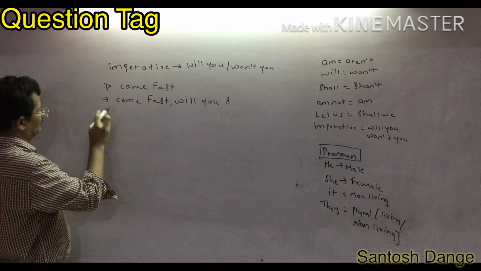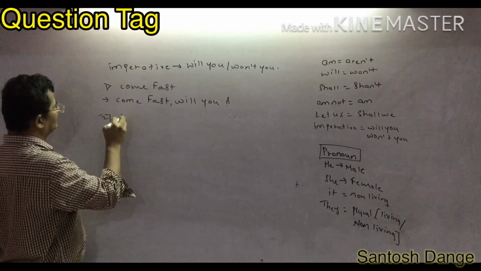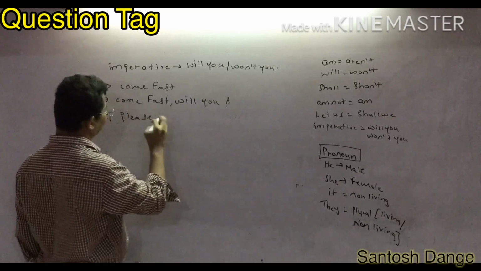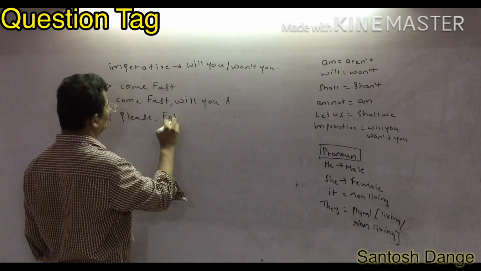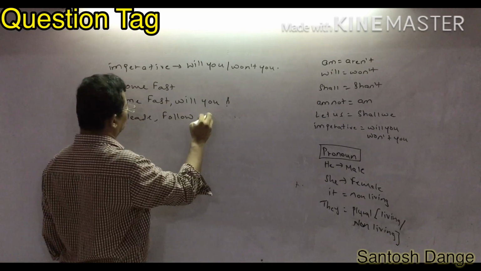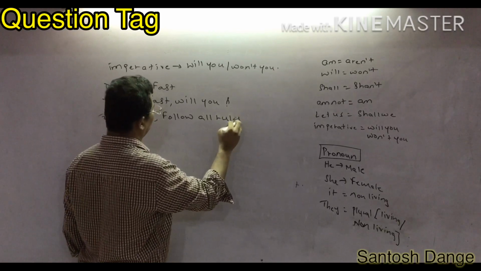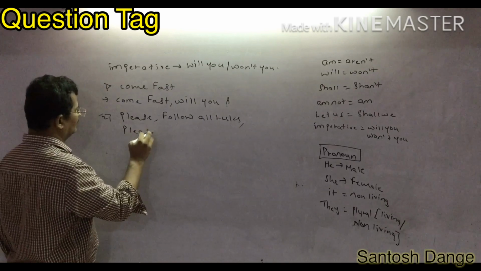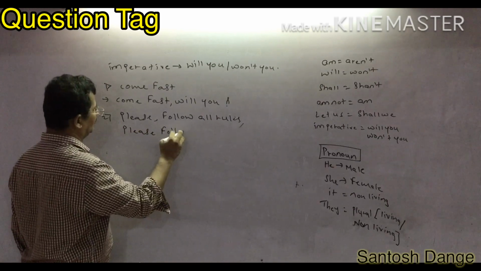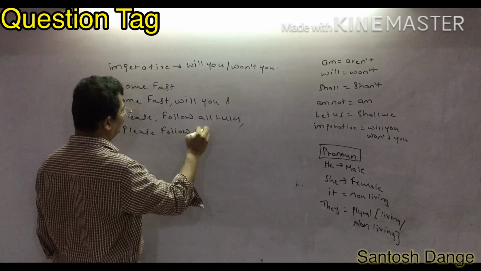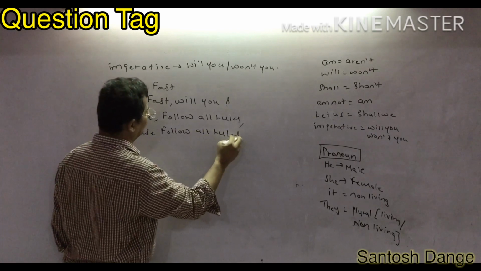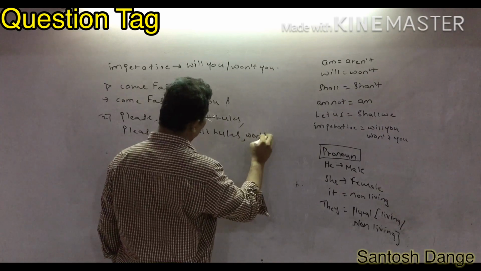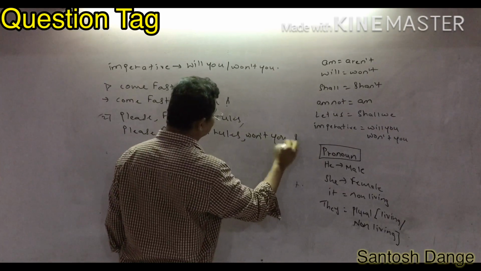Suppose now the second sentence is: please follow all rules. First of all you write the given sentence as it is. Please is also like a request. Follow all rules is also a request. So you have to write here will you, or you can write won't you. Okay, getting it now.